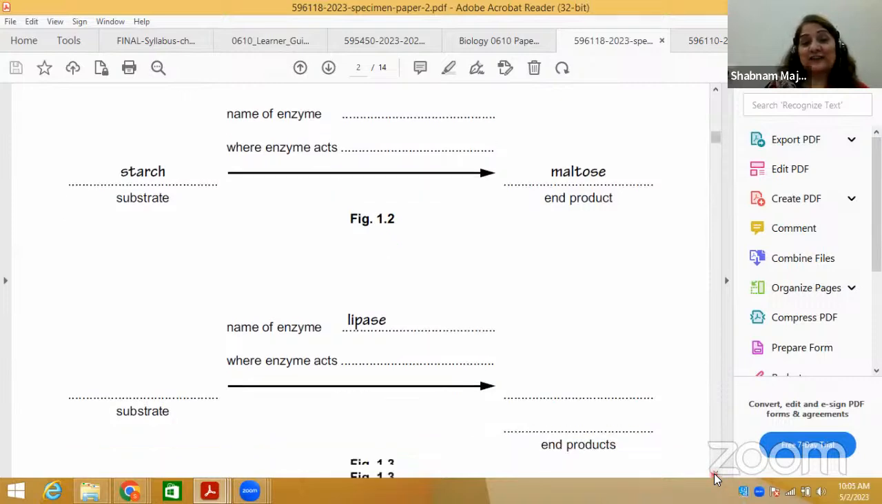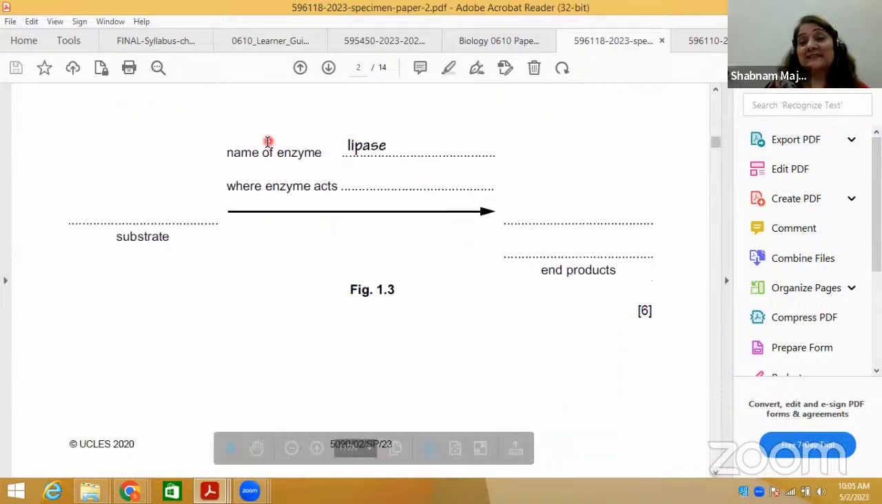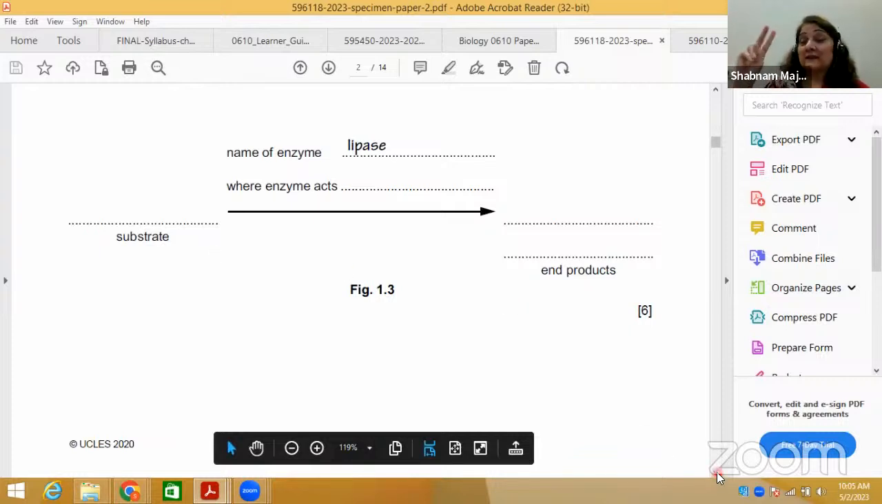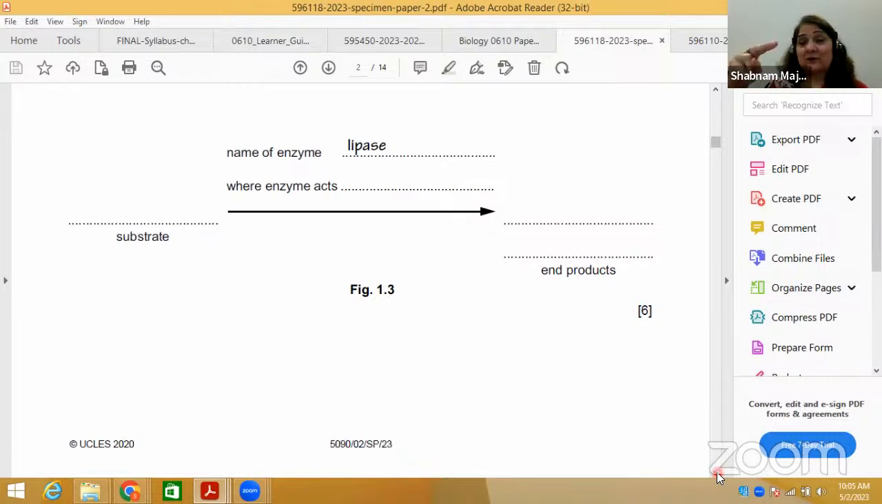Next, you have the substrate. The enzyme is lipase, and you need to give where the enzyme acts, the substrate, and the products. Now bring two things to your mind. Lipase is an enzyme which acts on lipids. So before lipase acts, there should be a proper process of emulsification.